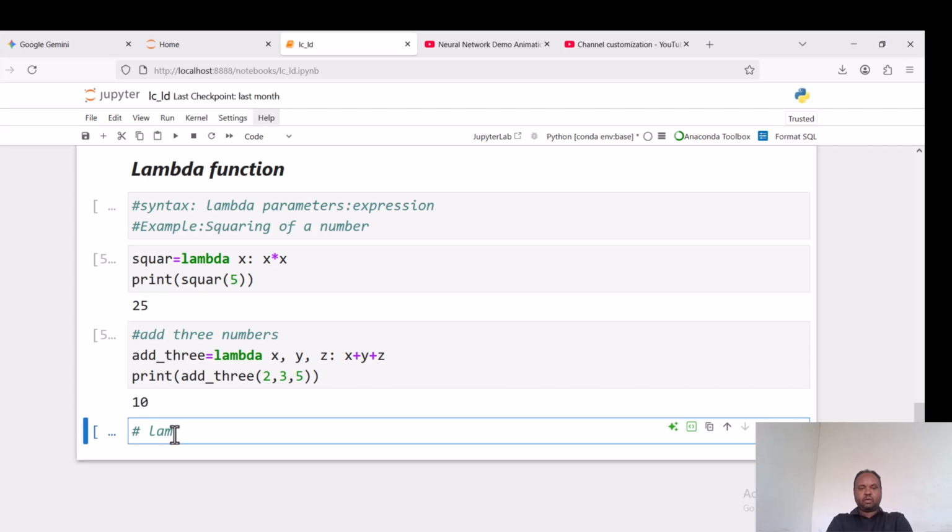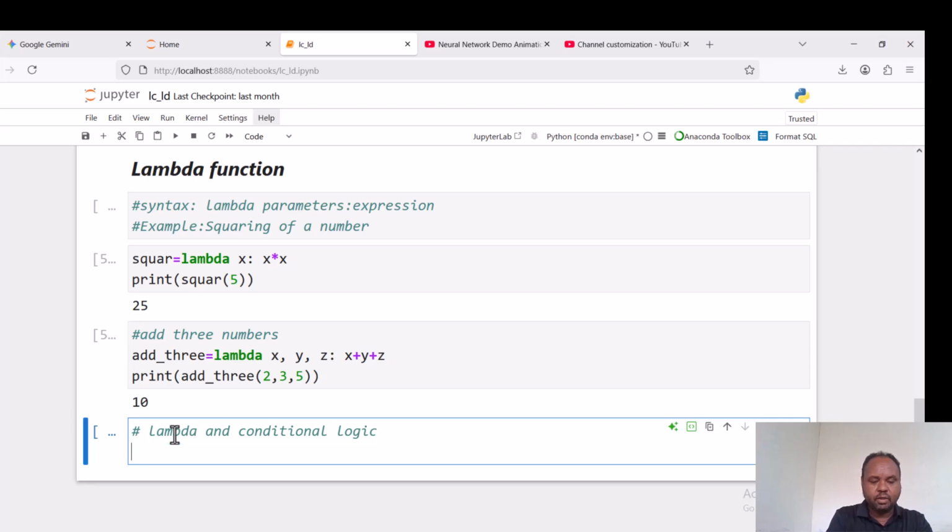With lambda also, we can use conditional logic. We may use lambda with conditions also. For example, value = lambda a, b.